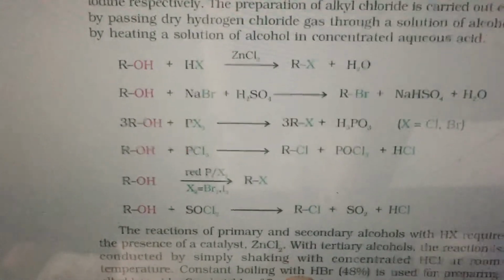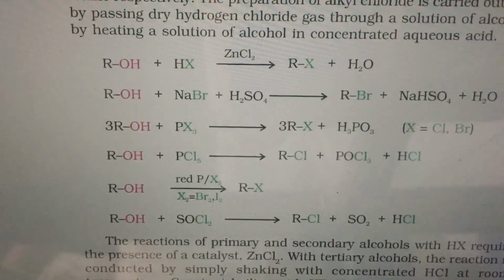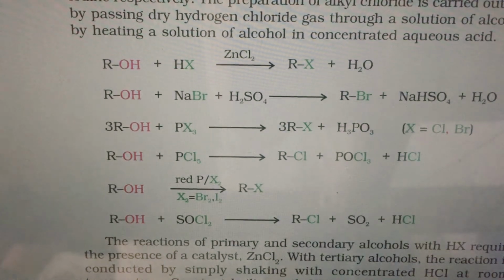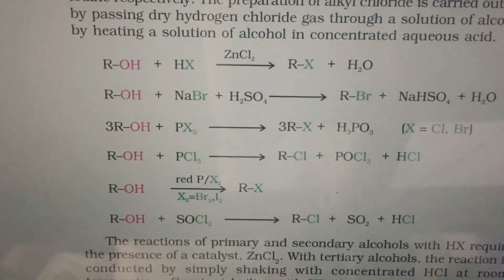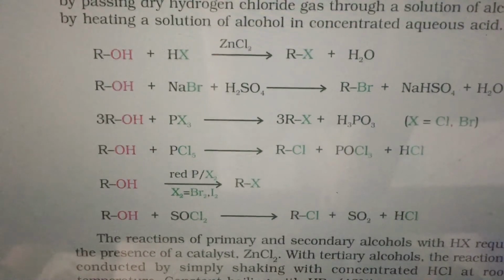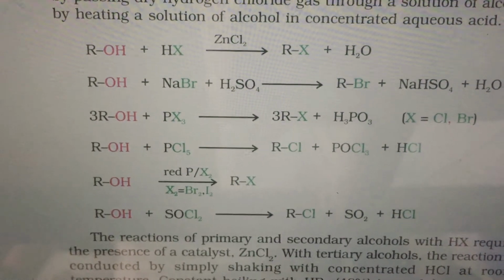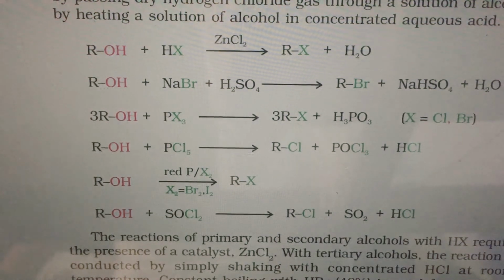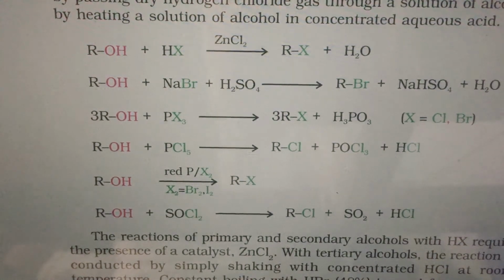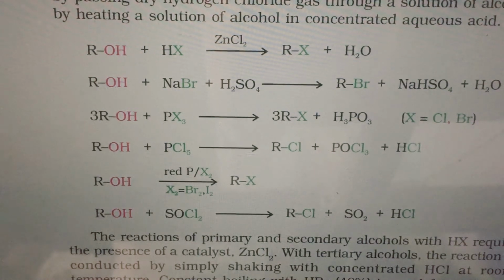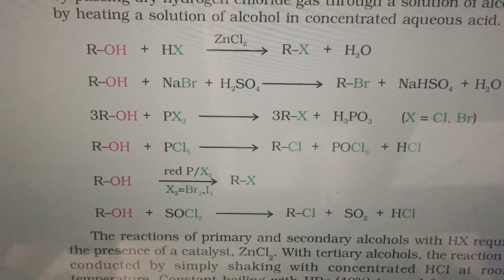Of all these halogenating agents which can replace OH with Cl, you can see here a host of things, halogenating agents. Of all these, I would say SOCl2 is the best. Reason: in this reaction, SO2 being a gas happily goes out, HCl is also a gas happily goes out. In the reaction mixture, in fact, you take a little amount of pyridine, which is a base that can absorb HCl. As a consequence, SOCl2 is the best halogenating agent as you get a clean alkyl halide in the product.